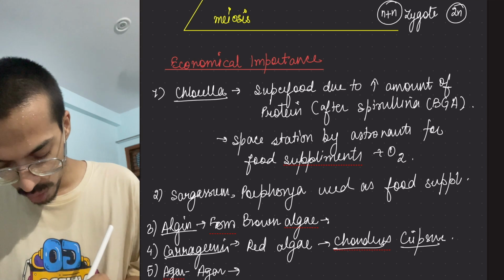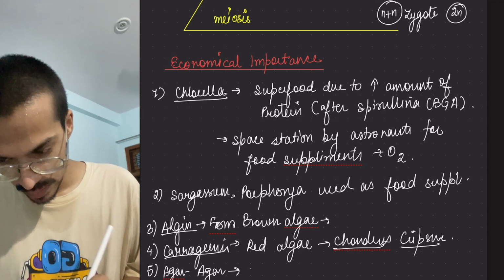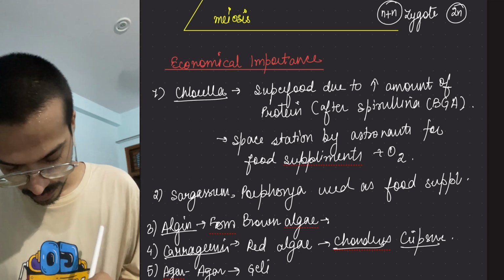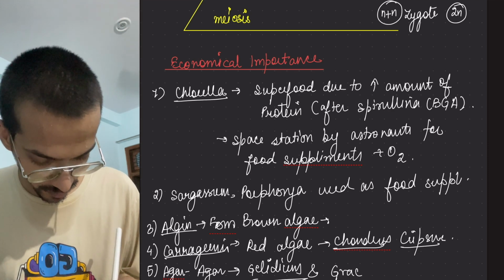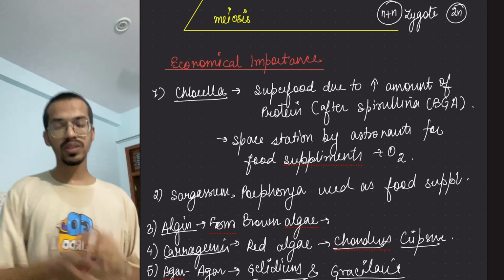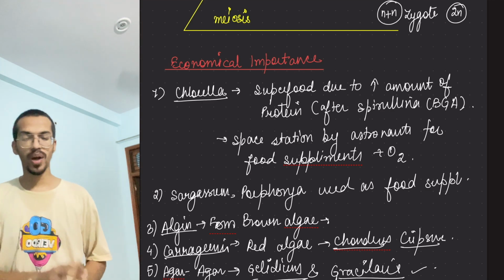This agar is from Gelidium and Gracilaria. So these are certain economical important points of it.